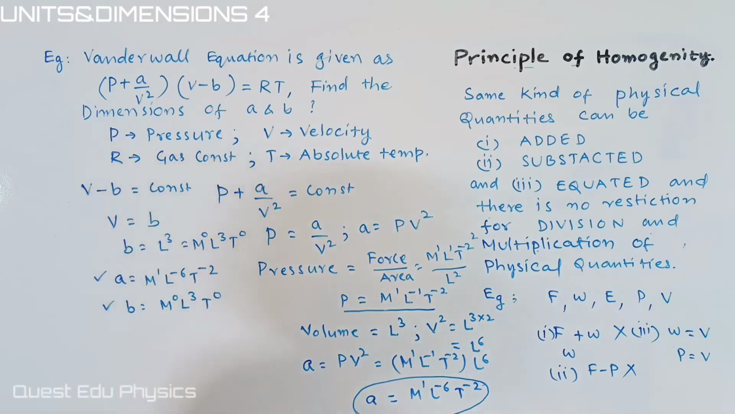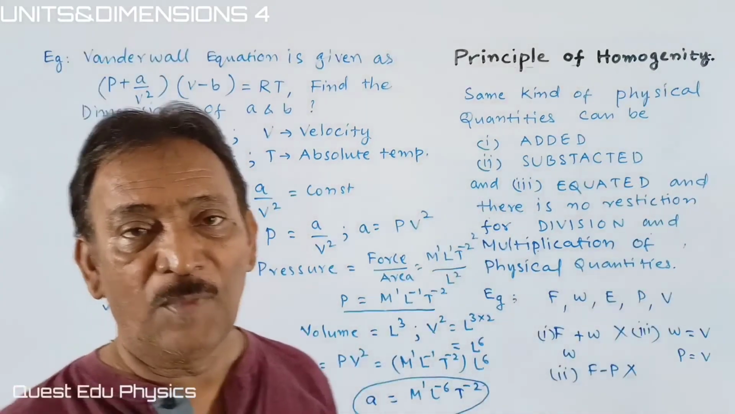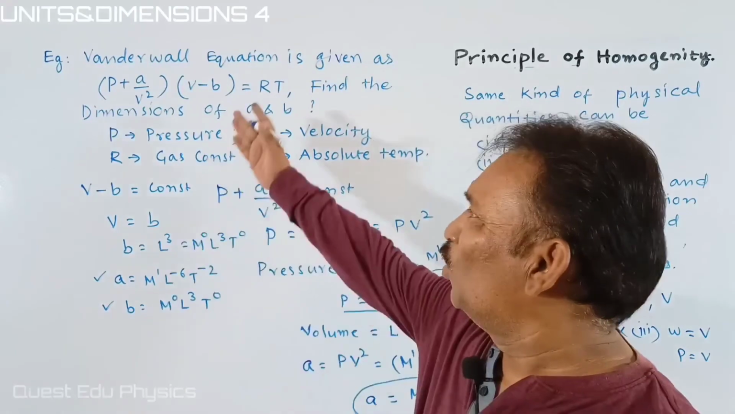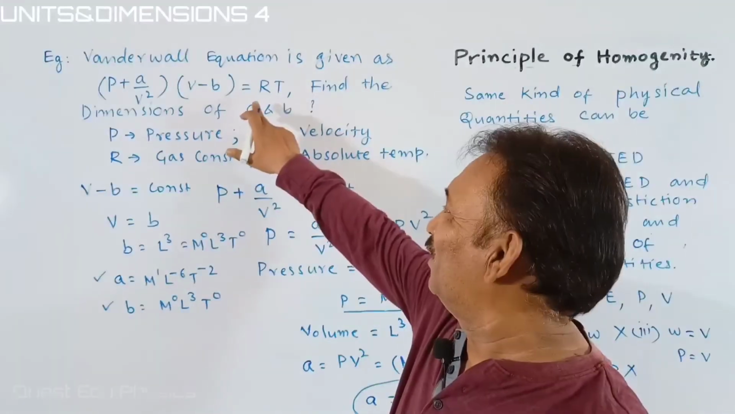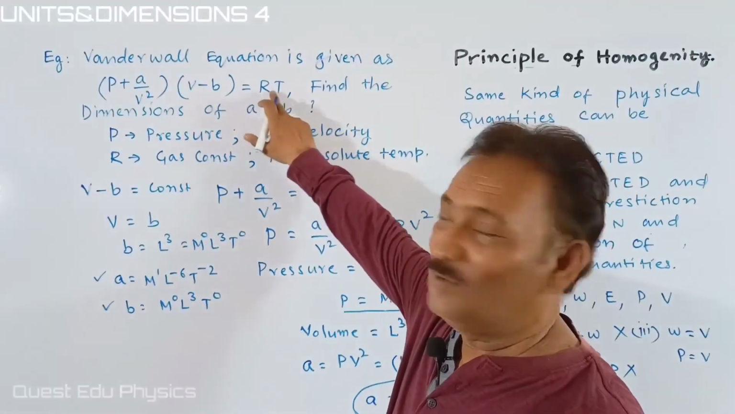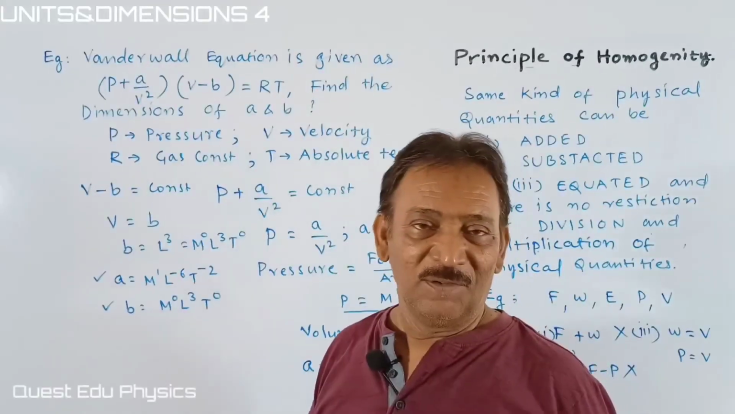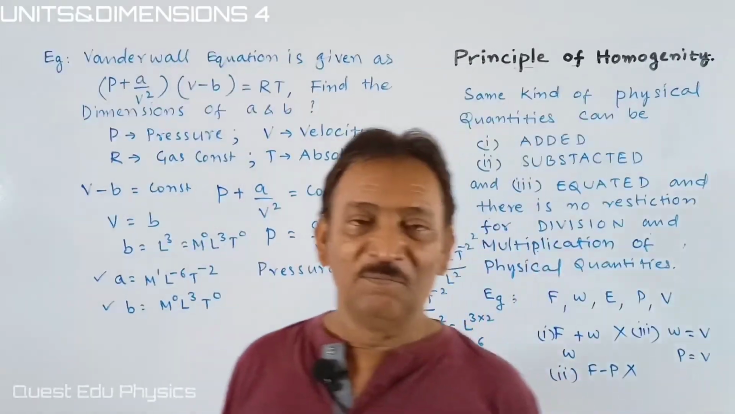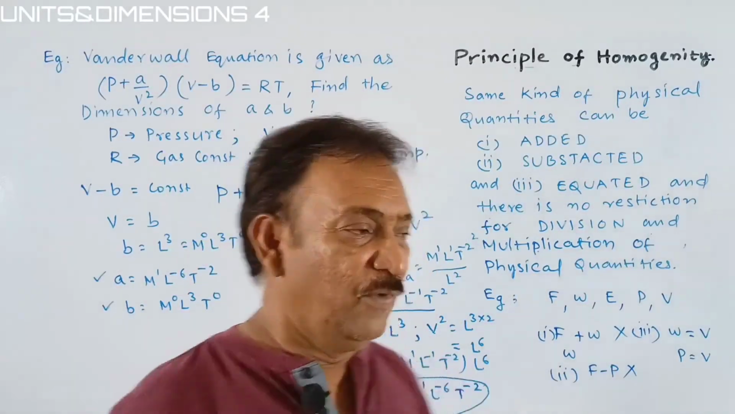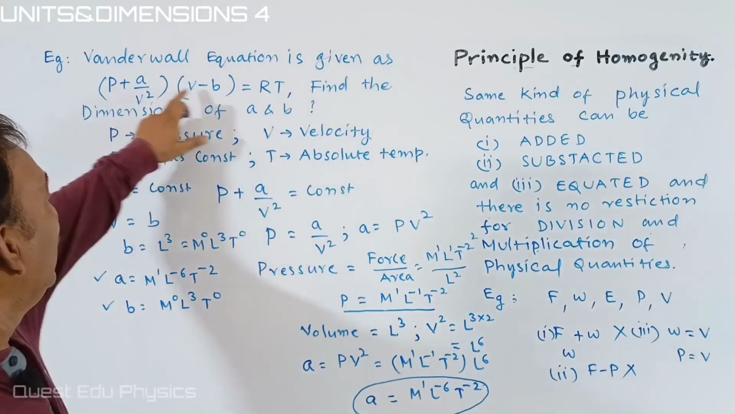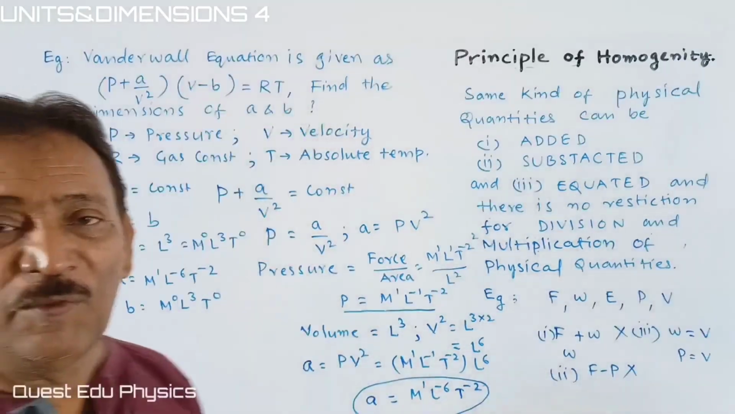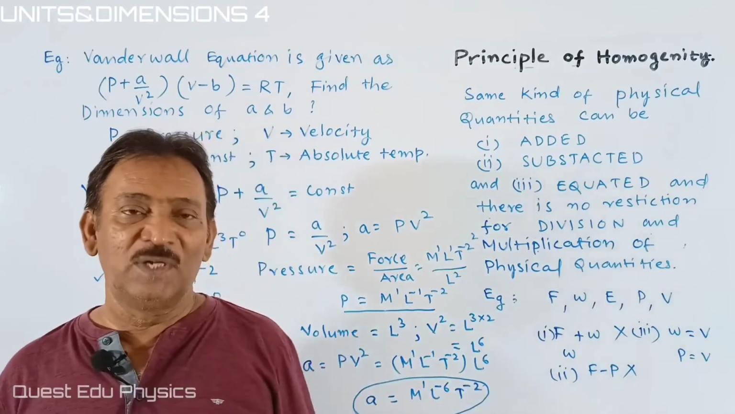It is the principle of homogeneity, students. I hope you understand. There is no need of using R and T in this equation. We are not at all equating. Without equating only, we found the values of A as well as B. It is the beauty of the principle of homogeneity, students.